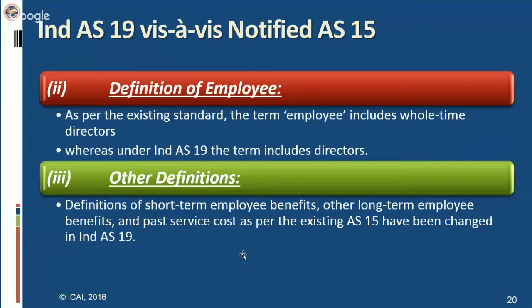There can be two interpretations of the definition given in existing AS 15, but to avoid that anomaly or loophole, the definition given in Ind AS 19 is more crisp and clear. Similarly, the definitions of other long-term employee benefits and past service cost have also been very clearly defined in Ind AS 19 in comparison to existing AS 15.